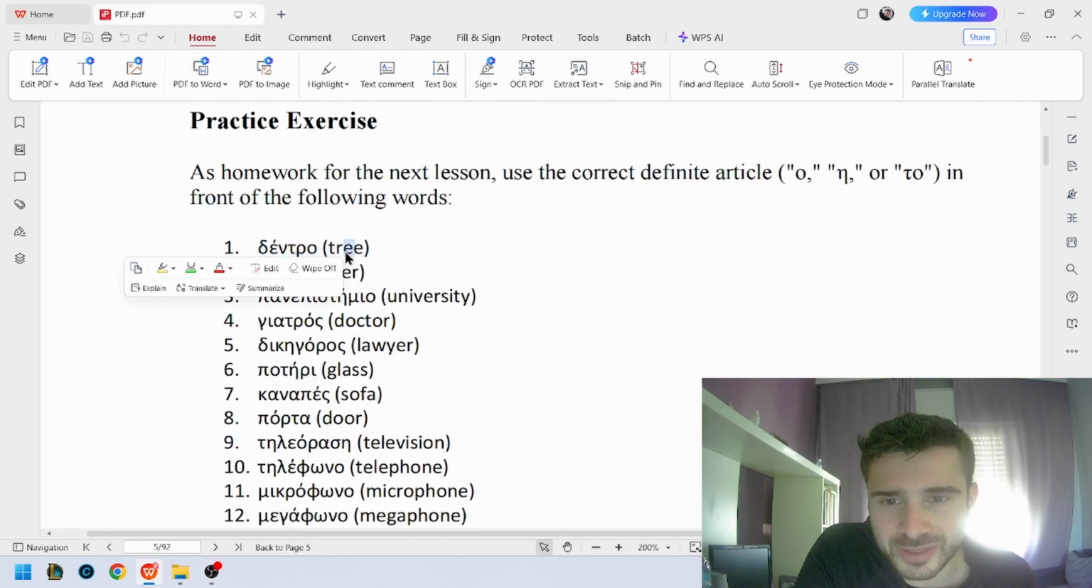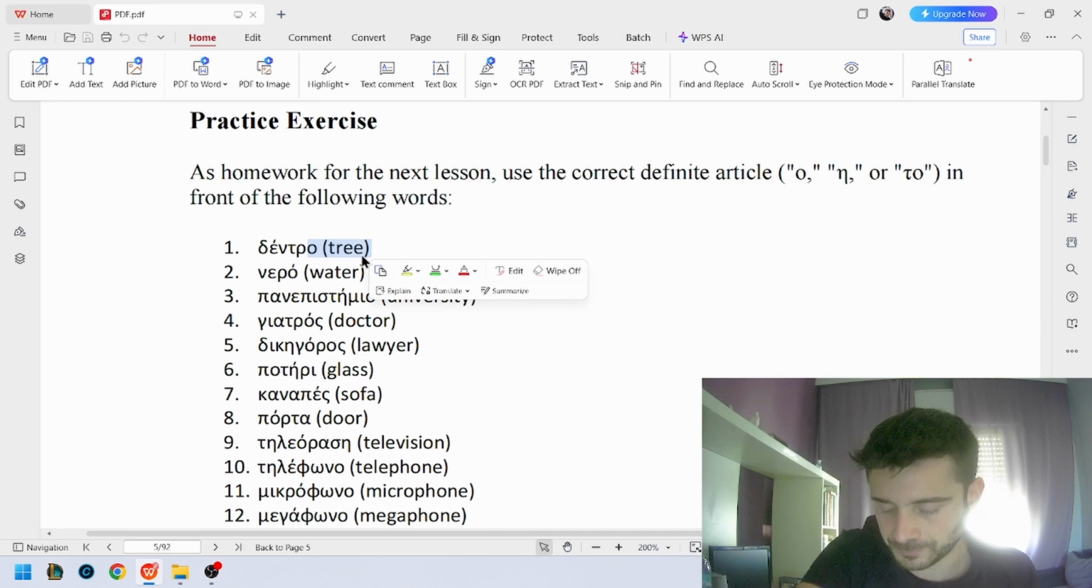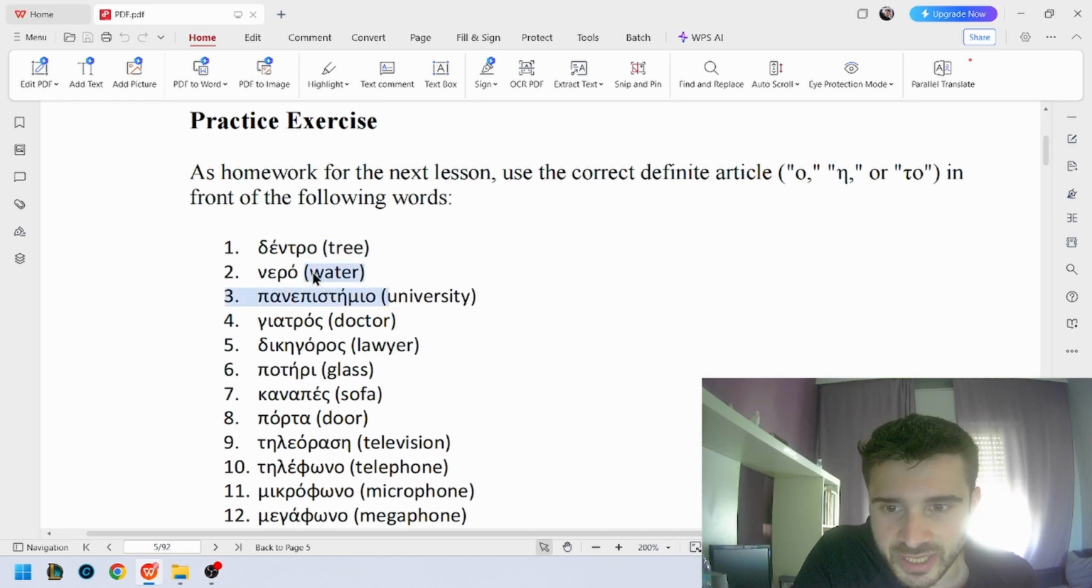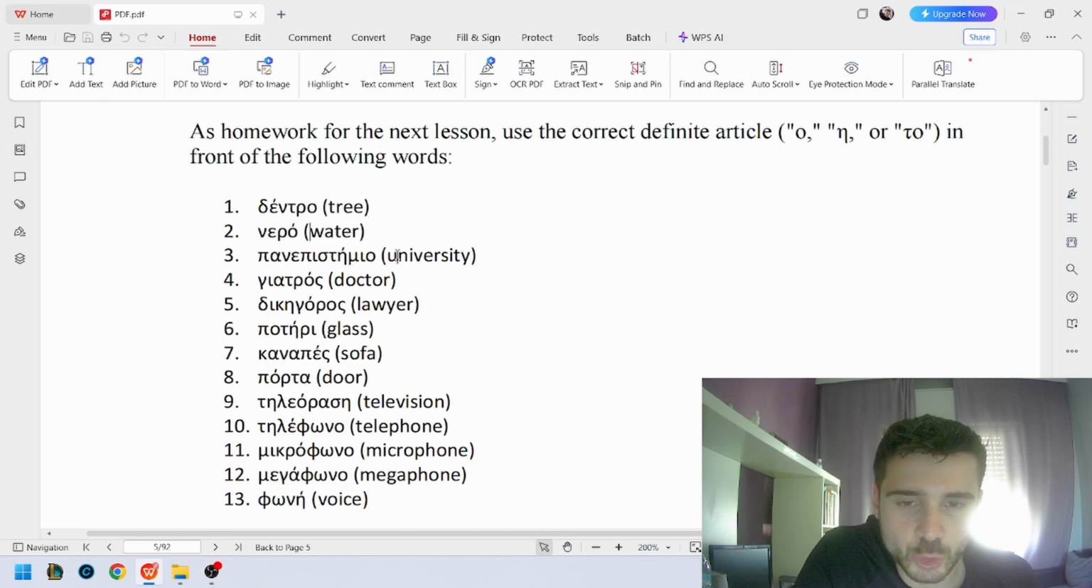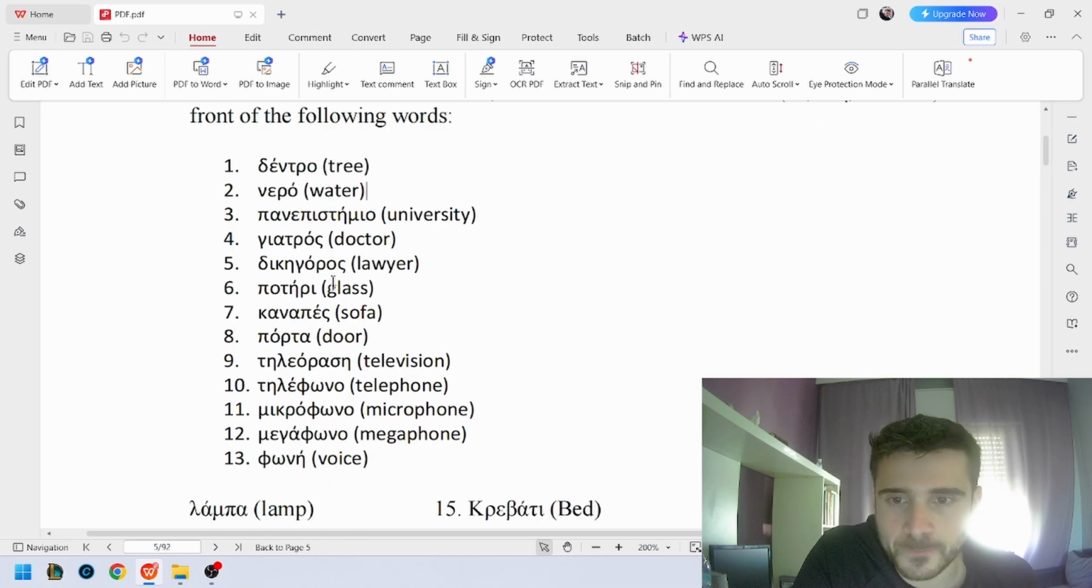So, the word for tree in Greek is dendro. The word for water is νερό. University is πανεπιστήμιο. The word for doctor is γιατρός. The lawyer is δικηγόρος. The word for glass is ποτήρι.